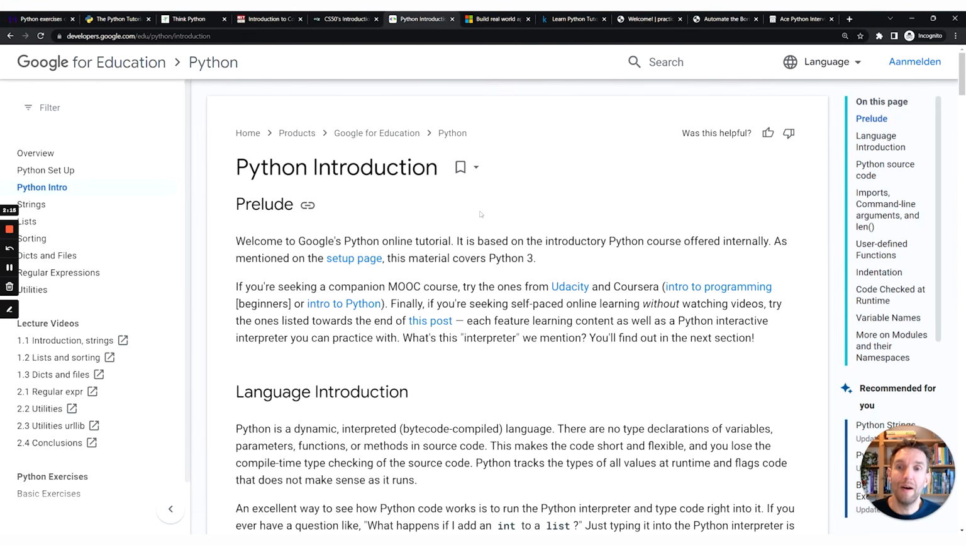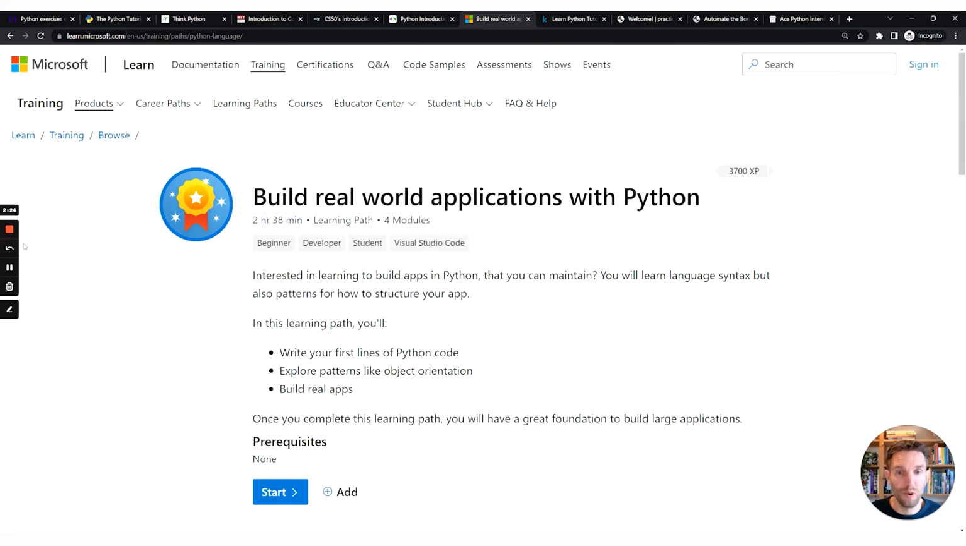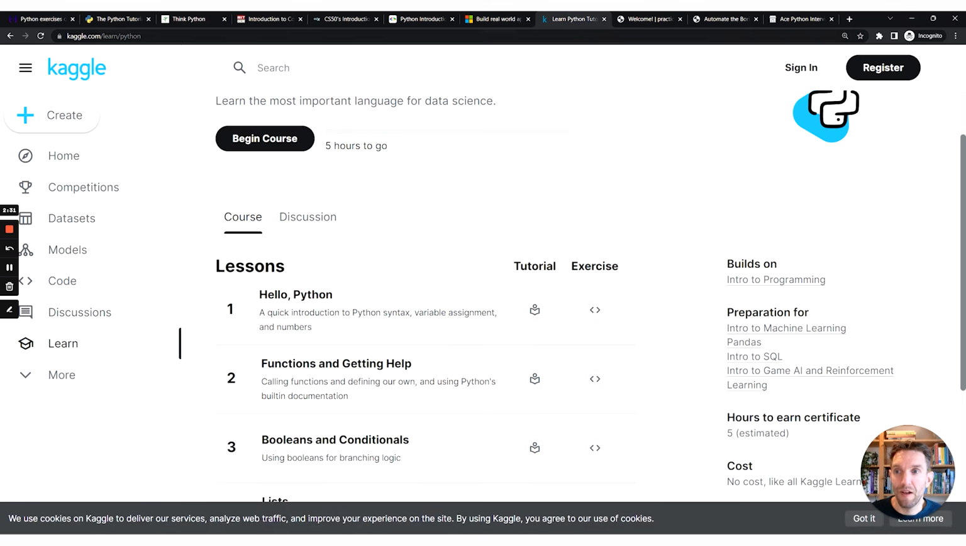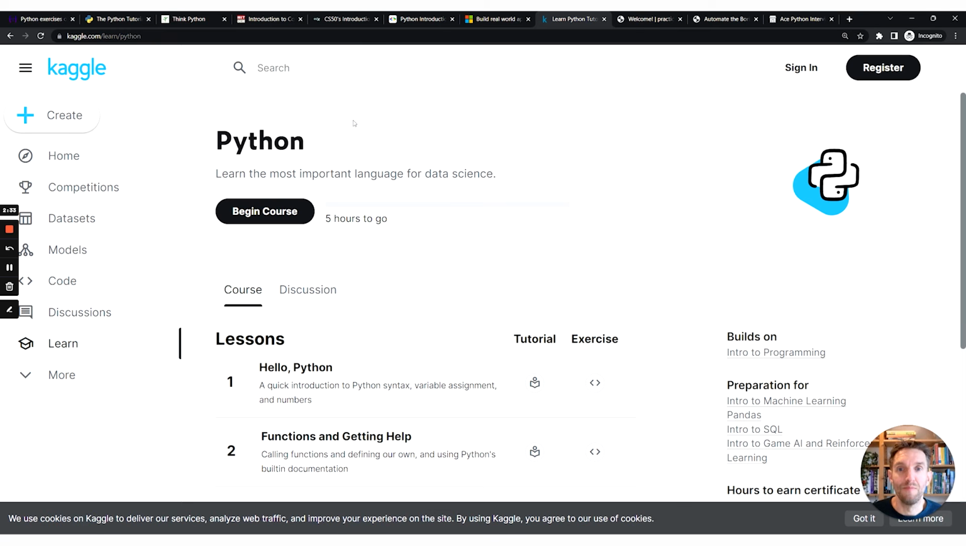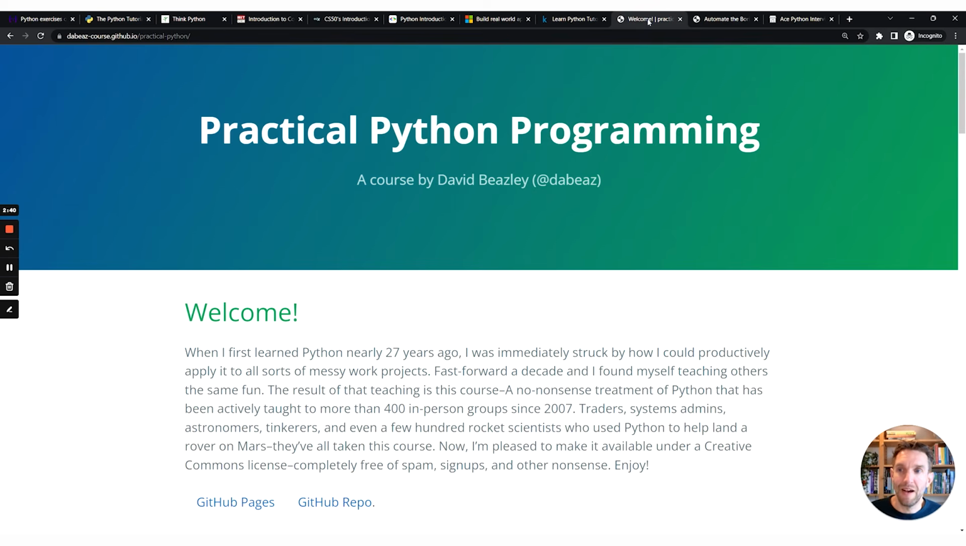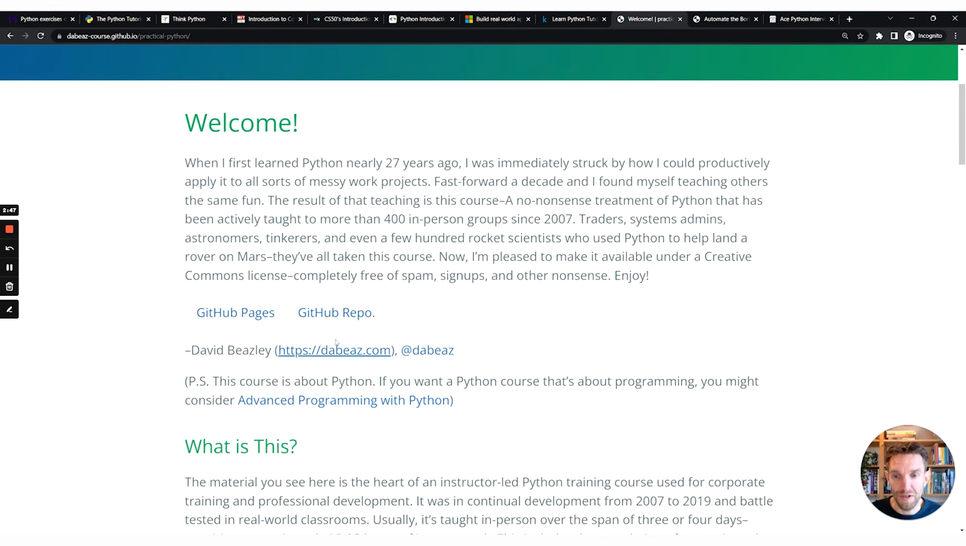The Google Python introduction course, which is actually something that they used internally too, but they've opened it to the whole world. There's Microsoft's Build Real-World Applications with Python, where you build apps with Python to help learn it. There's the Learn Python module on Kaggle that helps you learn Python, which prepares you for machine learning, for example, and AI. There's the Practical Python Programming course. A lot of stuff is on GitHub.